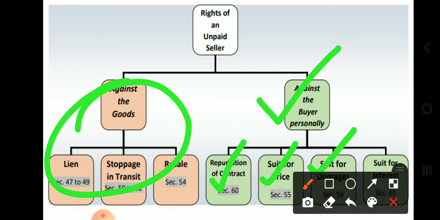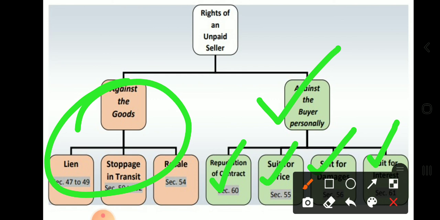Next and last is suit for interest, which is covered under Section 61. In this, the seller has the right to be paid interest by the buyer for any delay in making the payment. So these are the rights of an unpaid seller against the buyer.